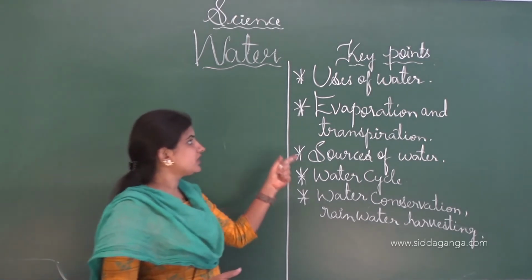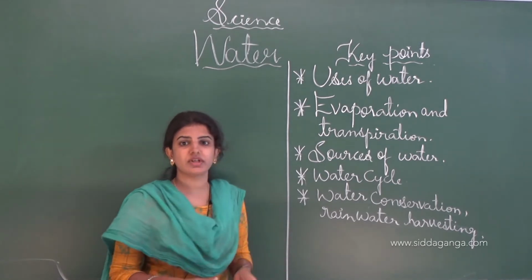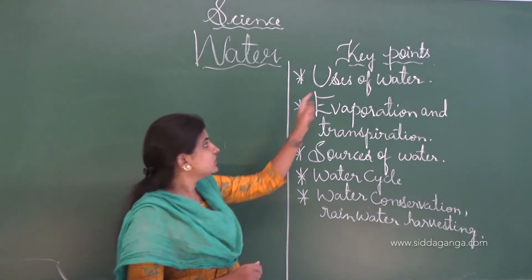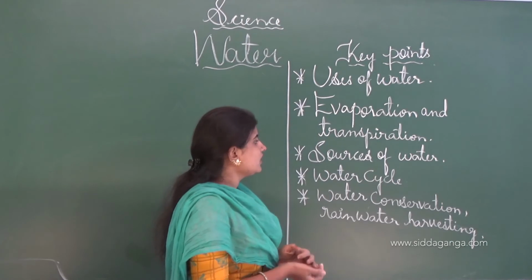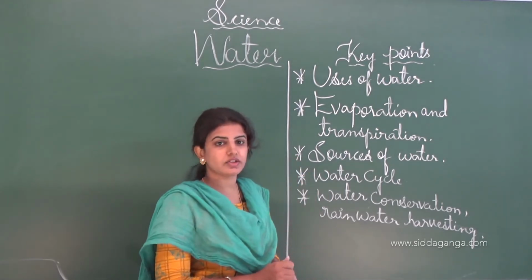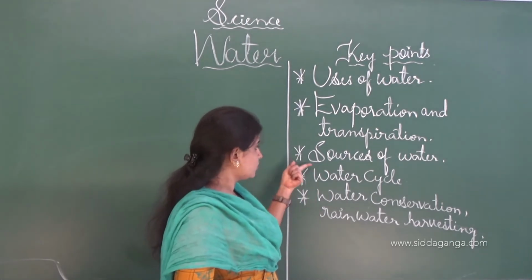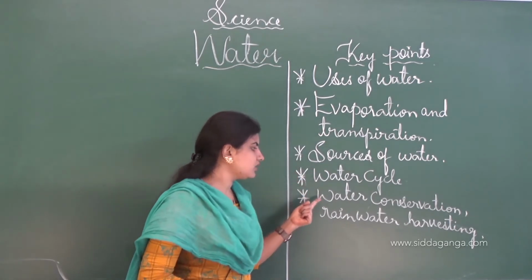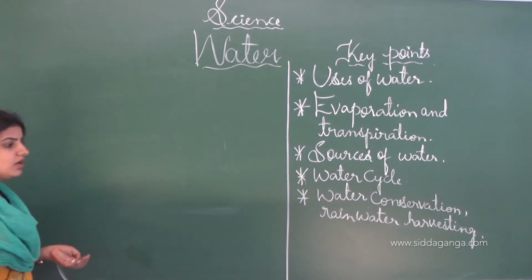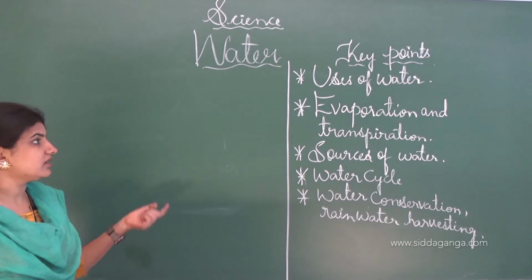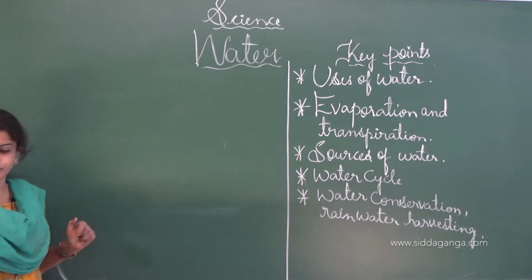See, these are the different key learning points related to this chapter, in which the first one is the uses of the water, then evaporation as well as the transpiration, sources of water, water cycle, water conservation, and the rainwater harvesting. These are the key learning points.